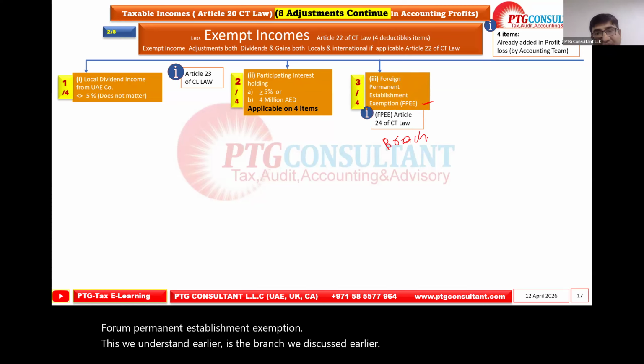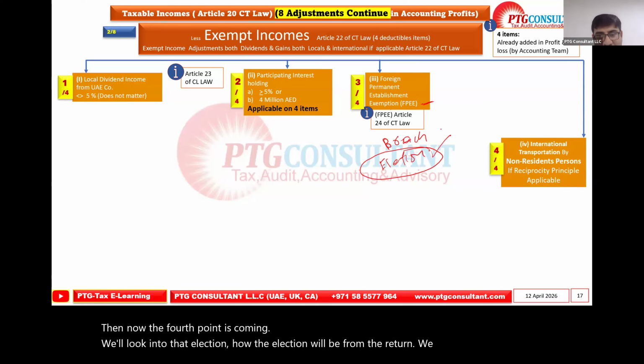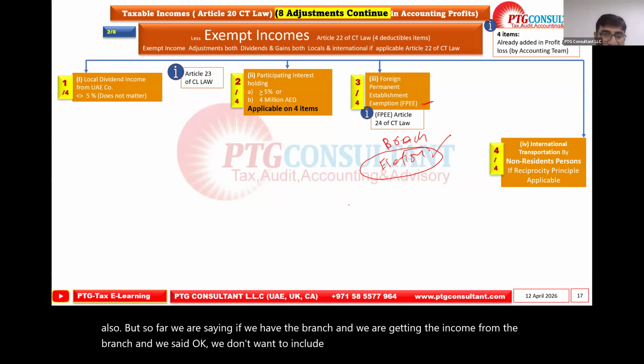Now the fourth point is coming. We will look into that election, how the election will be, and from the return we will see this election also. But so far, we are saying if we have the branch and we are getting income from the branch, and we say, okay, we don't want to include the foreign branch income in the UAE income. If the UAE income is 100 million, and from the branch in the UK you have 20 million, you say, okay, I opt to exclude.